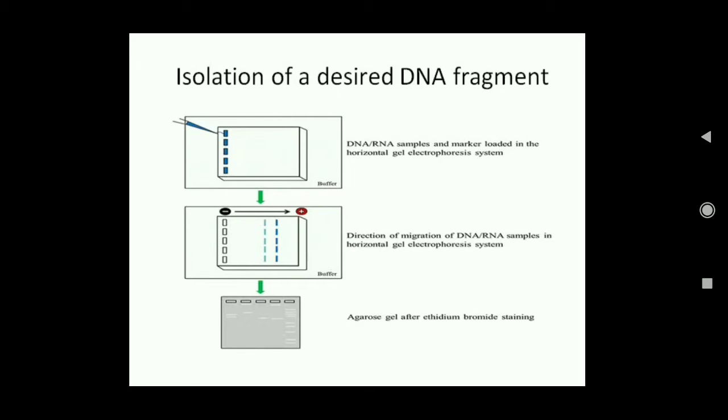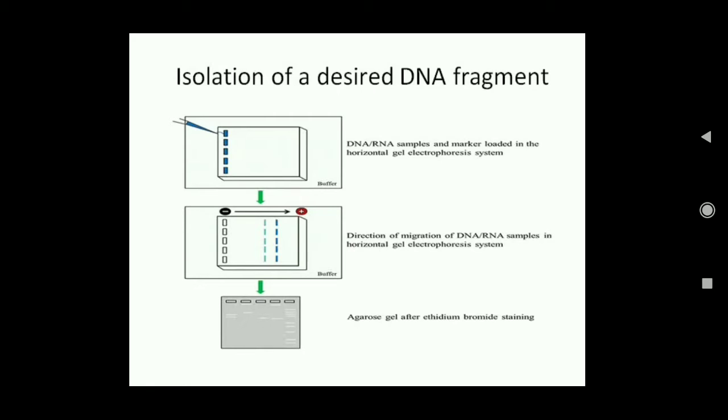Then after this, electricity is passed through the gel. As the electricity passes through, these DNA fragments, being negatively charged, will move towards the positively charged electrode. As you can see here, these are the DNA fragments that are moving through the gel.